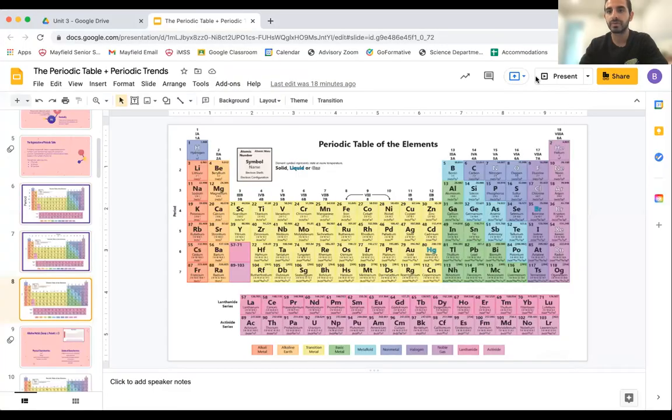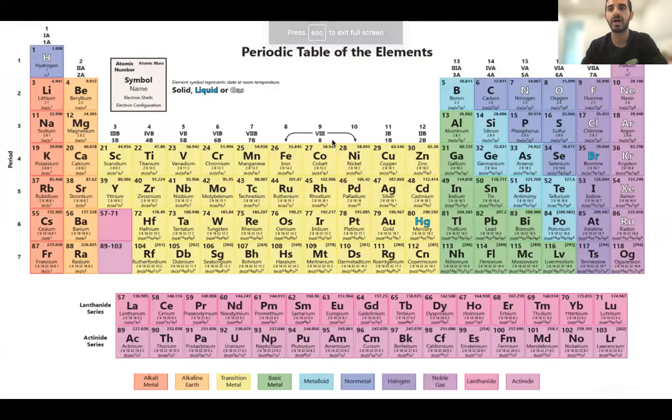Oh, I need to share my screen. Okay. So we learned about groups and periods. Now we're going to start talking about families, and I like this periodic table because it's color coded. Unfortunately, your periodic table on your exam will not be color coded, so make sure that you have an idea of where these are. At the end of the day, you are responsible for knowing this, okay? And I'm not going to do anything to trick you. So just FYI.